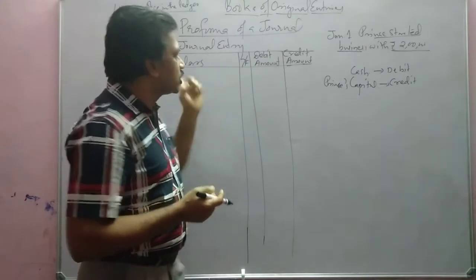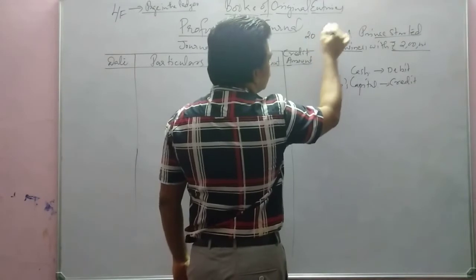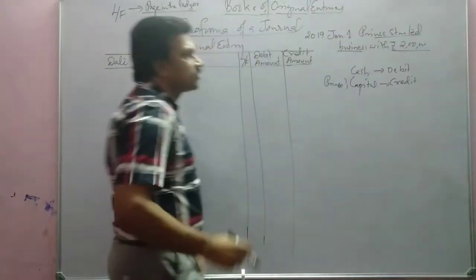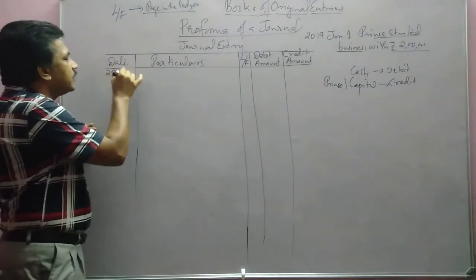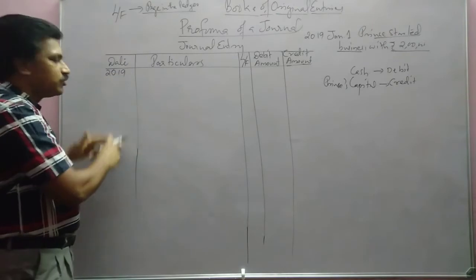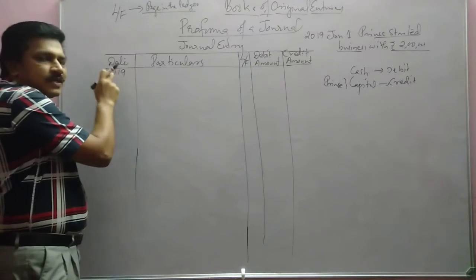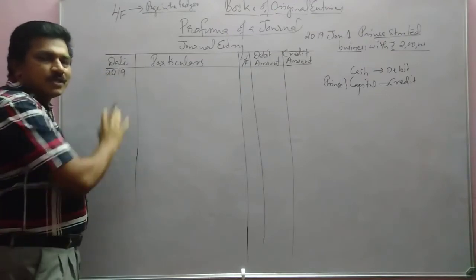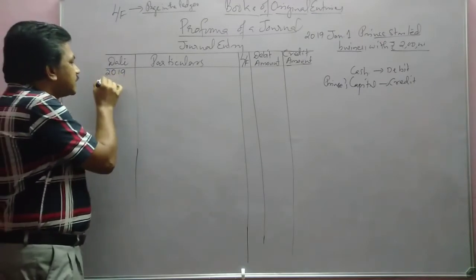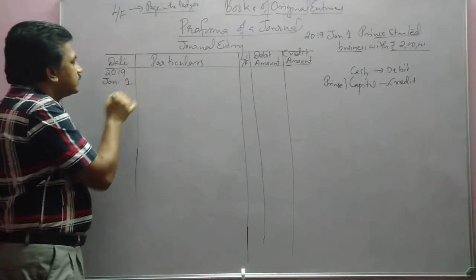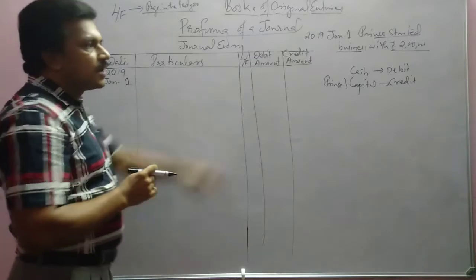Let us write that transaction here. We will write the date first. Suppose it is on 2019 January 1st. We can write 2019 first, because the year is written first and then the month and date. In one year this can be written here permanently because all the other dates come under the same year. Then January 1; JN is enough, as space is limited.